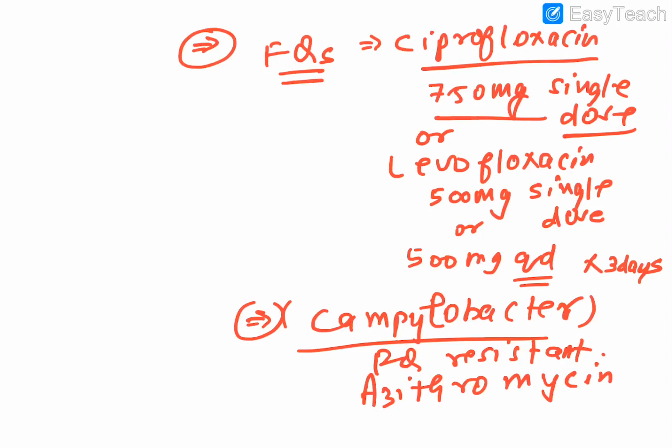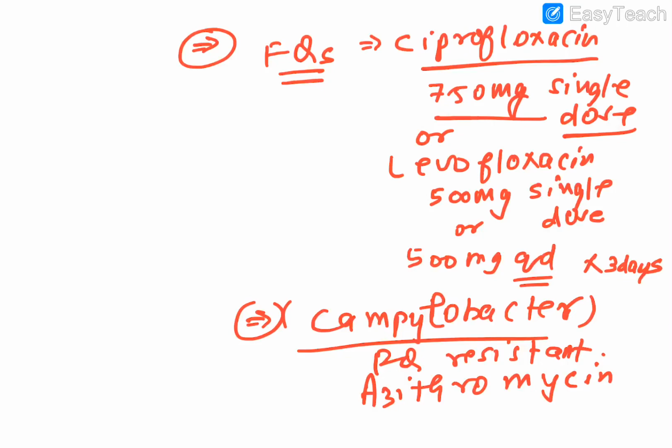Okay. So remember, guys, you go for mostly ciprofloxacin for most of these episodes, as an empirical therapy also you can use if you want. But in the dysentery episodes you need to give fluoroquinolones: ciprofloxacin 750 milligram single dose, or you can give it for 3 days also, 500 milligram BD. And levo also the same, 500 milligram single dose, and 500 milligram QD for 3 days as per Harrison.